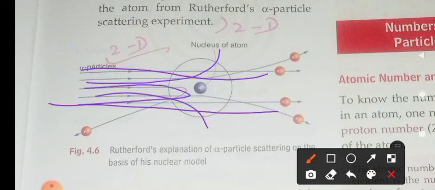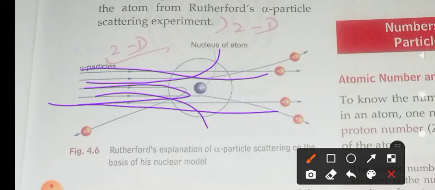From that he concluded most of the atom is empty, and some of these particles deviated slightly from their path. This shows that they were repelled to a small extent by a positive charge. The charge of the alpha particle is positive, so they are repelled, meaning there must be some positive charge. He came to the conclusion that there must be some positively charged particle inside the atom.